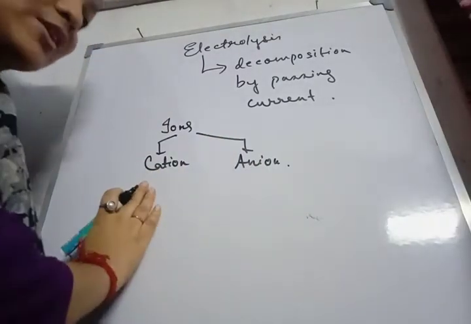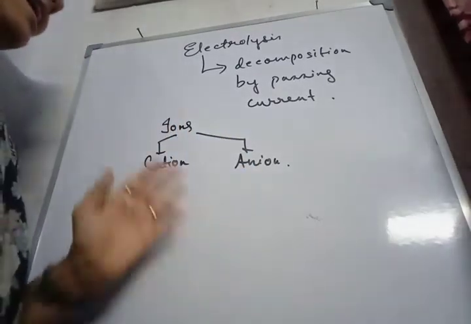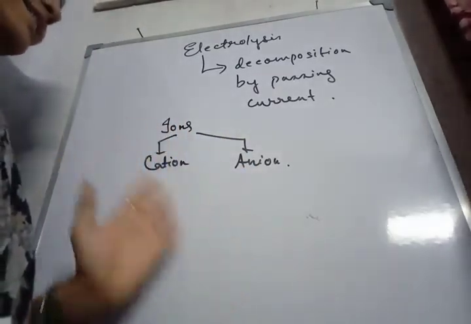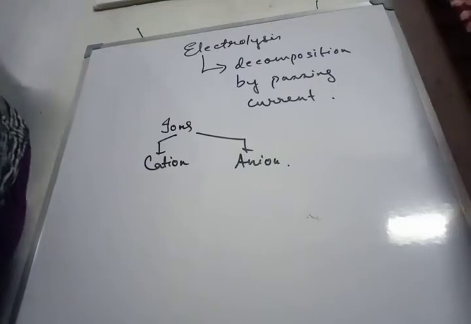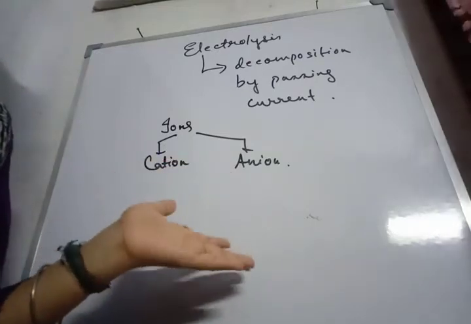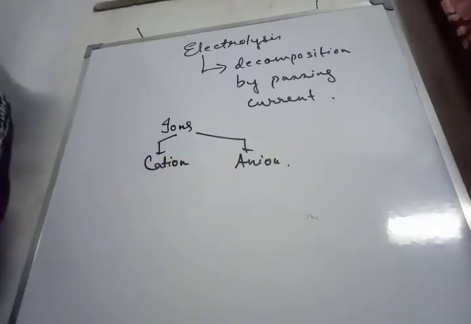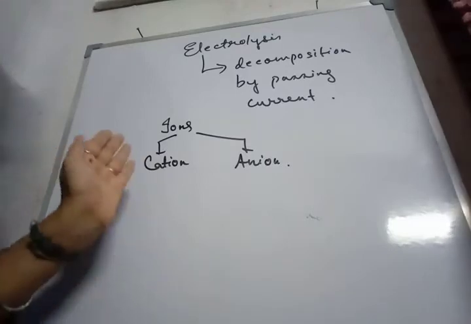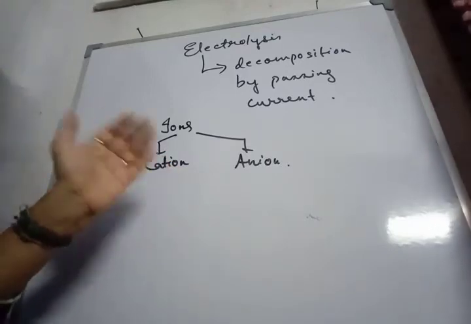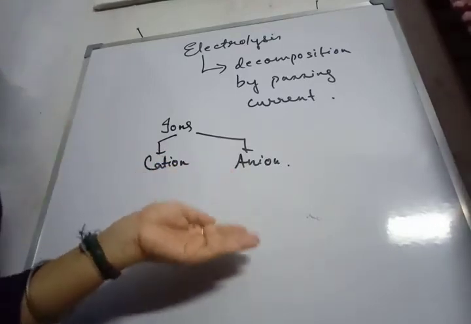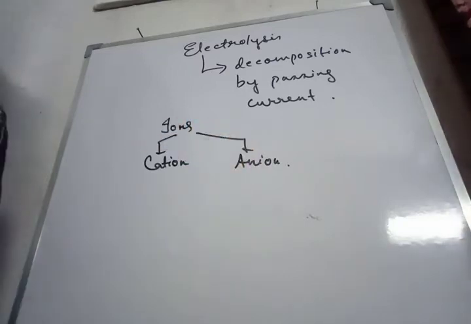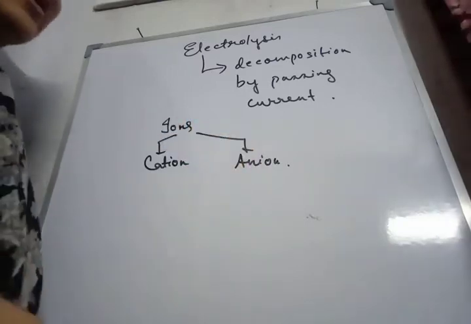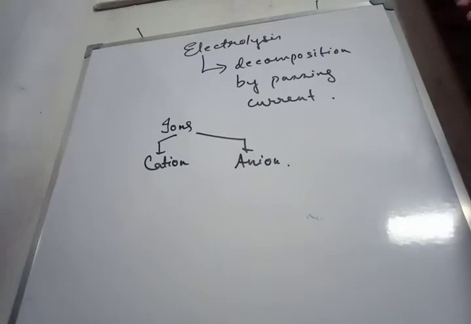Cations are positively charged, anions are negatively charged. Cations move towards cathode during electrolysis, while anions move towards anode during electrolysis. At cathode, cations gain electrons to become neutral, while at anode anions lose electrons to become neutral. So these are the terms that are related to the electrolysis process.